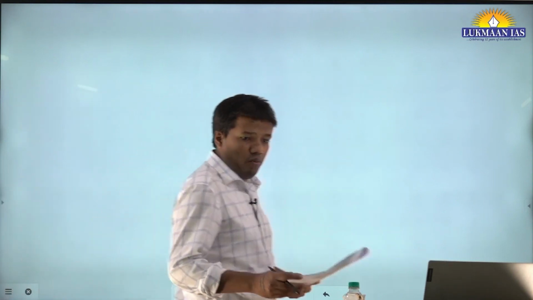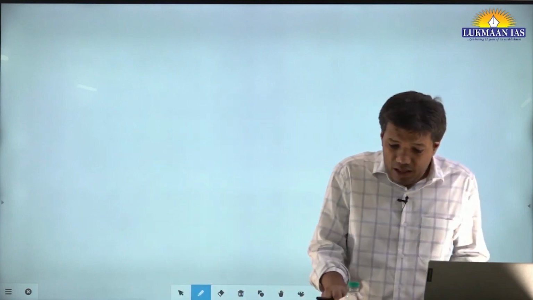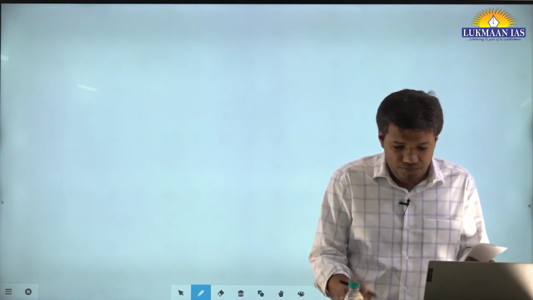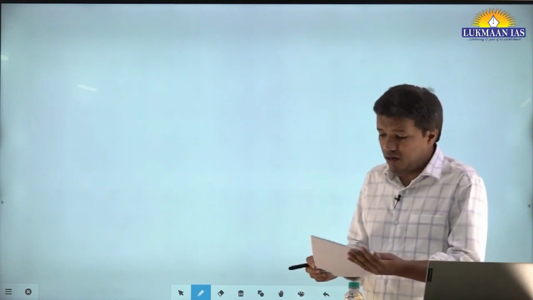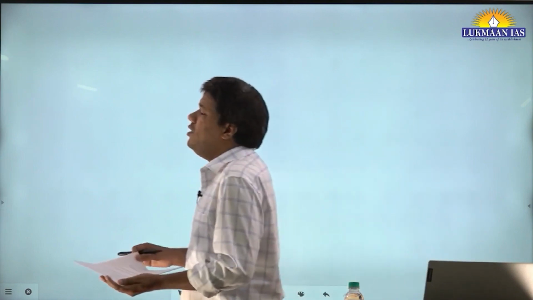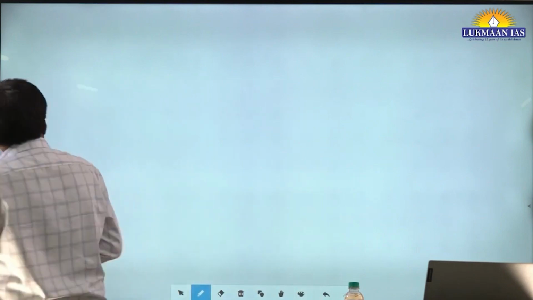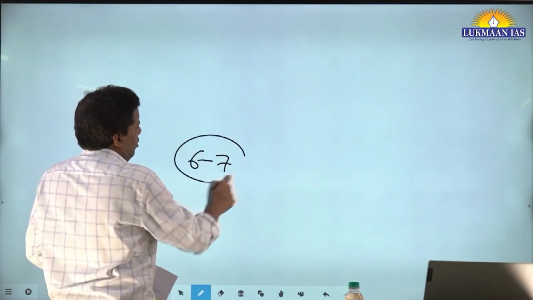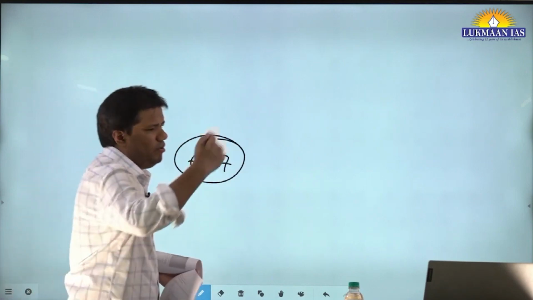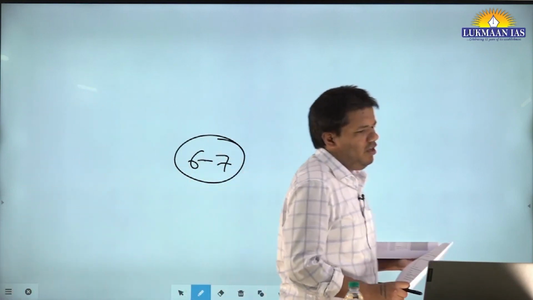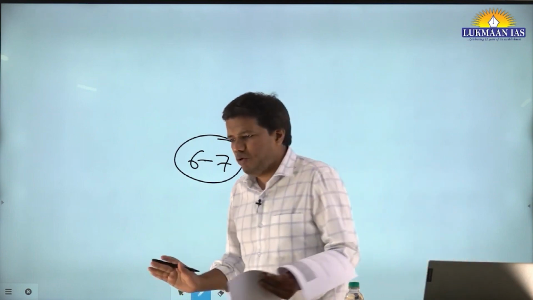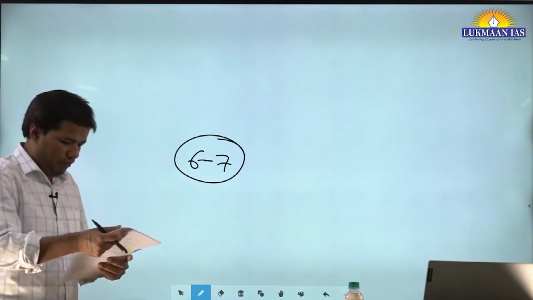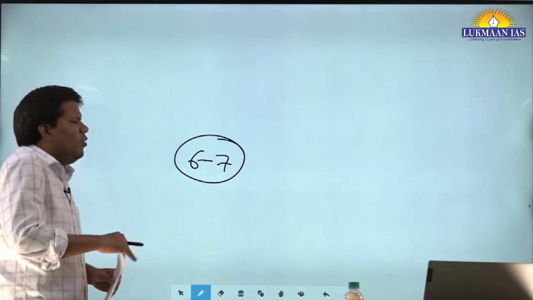I want to discuss three different types of time, speed and distance questions. And this is my opinion: if you can solve these three questions, then for at least 6-7 years in CSAT, let's say till 2030, you will be able to solve any question in CSAT on time, speed and distance.